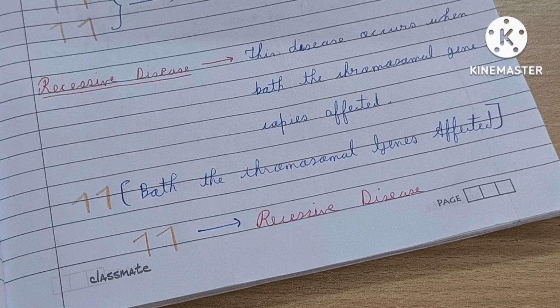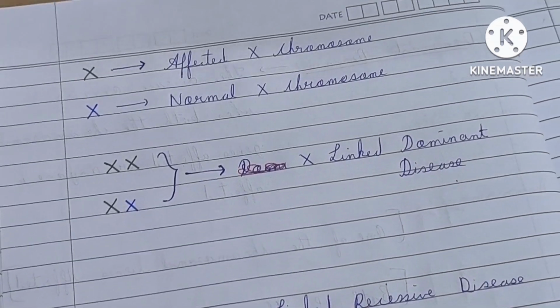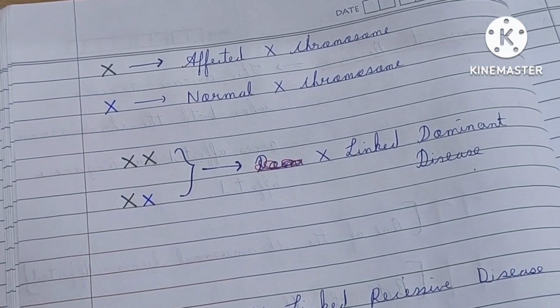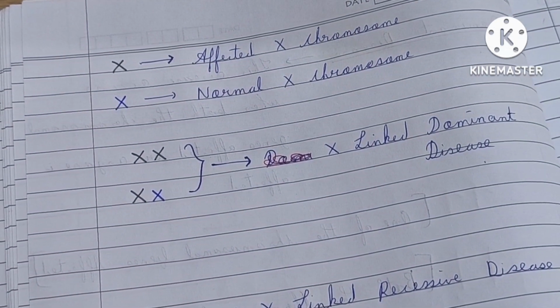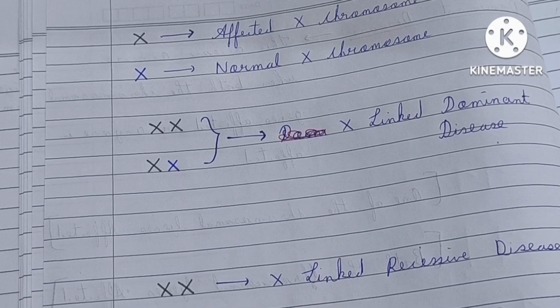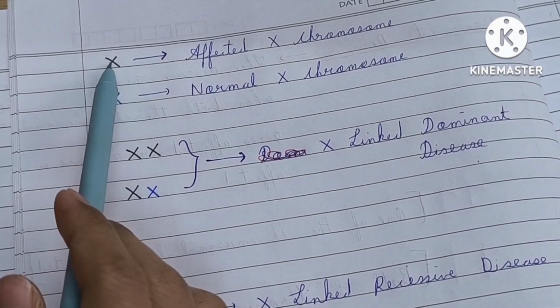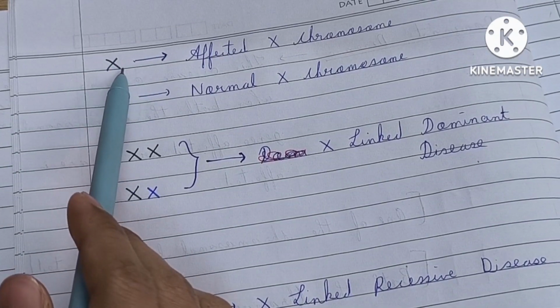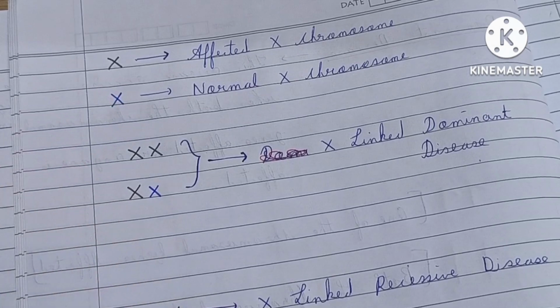Now after understanding recessive disease, you can easily understand what X-linked recessive diseases are. So friends, now you can easily understand both X-linked dominant and X-linked recessive diseases. Here this is the affected X chromosome and this is the normal X chromosome.